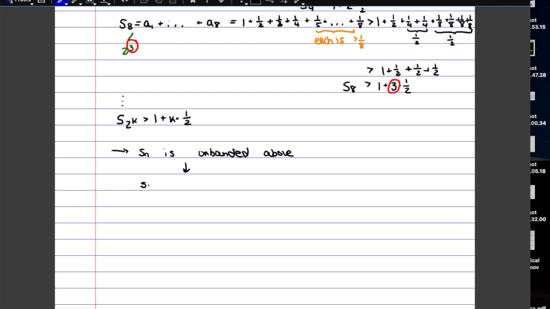So since Sn is divergent to plus infinity, and a series is just a limit of the partial sum, then also the series of An, which is the limit of Sn, in this case from 1 to infinity, is also going to be divergent to plus infinity.